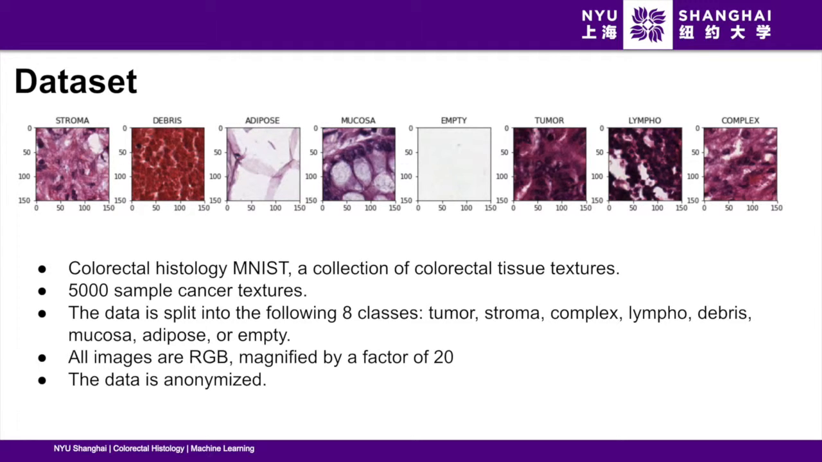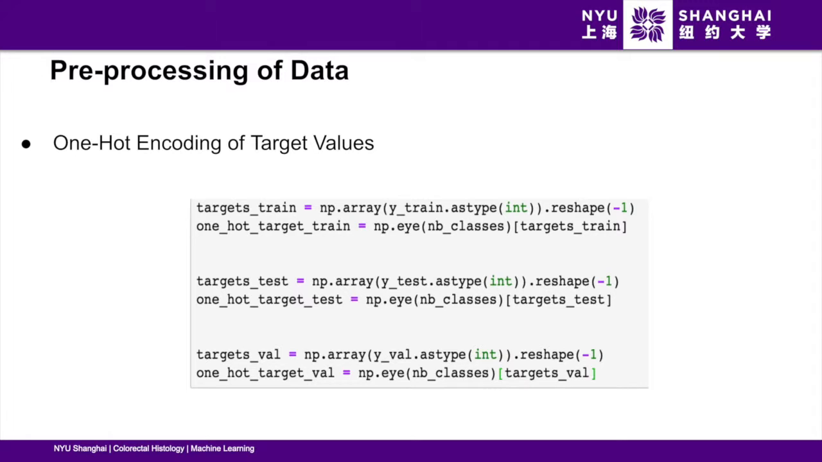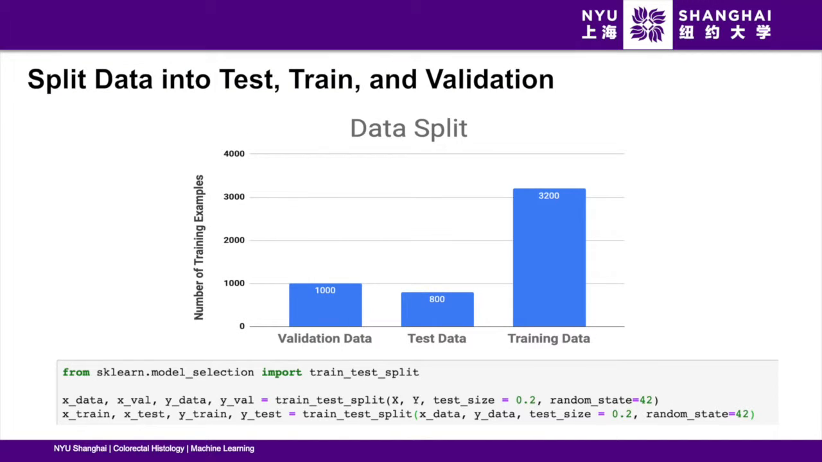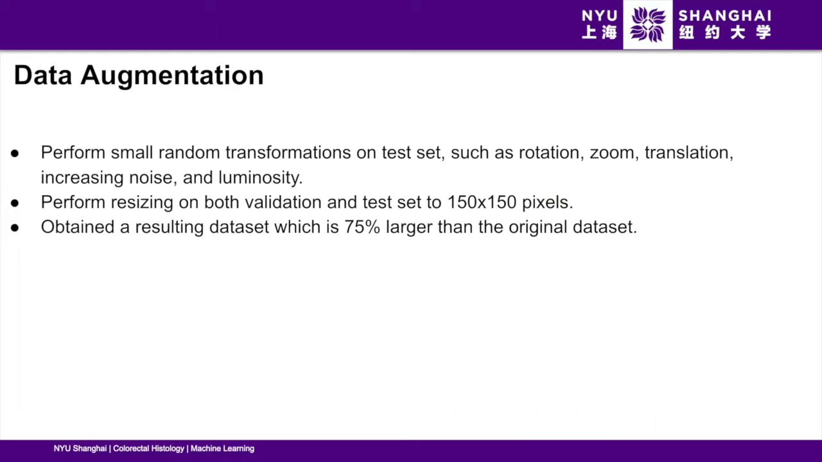Moving on to the pre-processing of data, we performed one hot encoding of our data labels, which was crucial for our implementation of the maximum likelihood function. This maximum likelihood function concerns maximizing the probability that the data belongs to the correct cancer class. We split the data into test, train, and validation sets consisting of 3200, 800, and 1000 data points respectively.